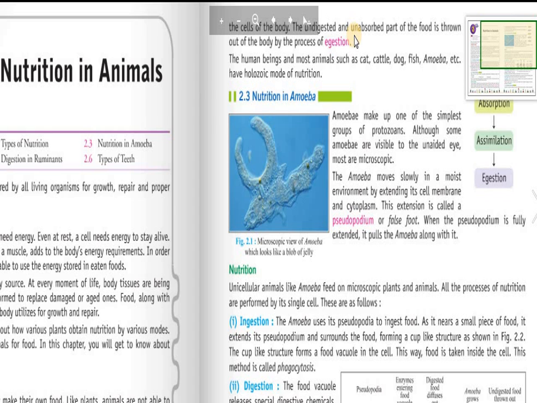A few examples are cat, dog, fish, amoeba, etc.